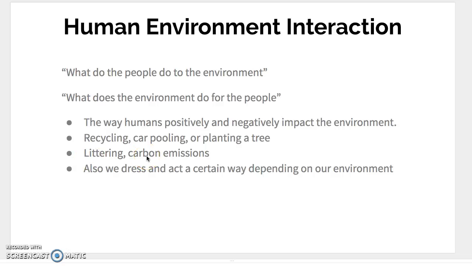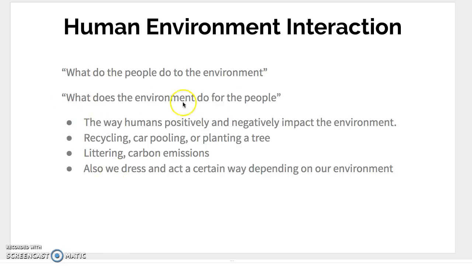Also, our carbon emissions. As the year goes on, we'll look at different countries and their carbon emissions and how much carbon, like pollution type stuff, is going into the atmosphere. And so we'll look at how that impacts countries like China, the health risks that happen when you have a lot of carbon emission that goes into your environment.